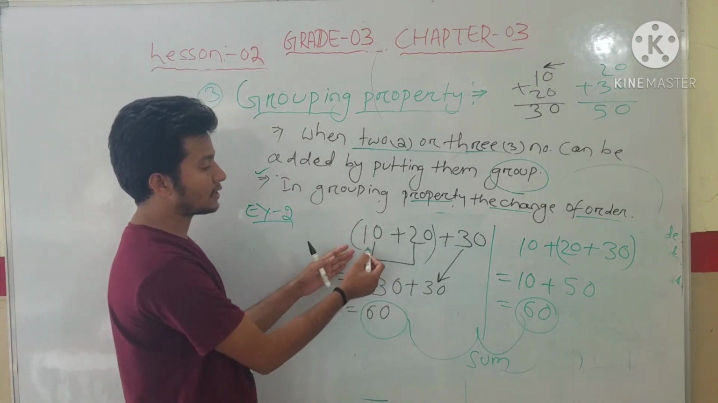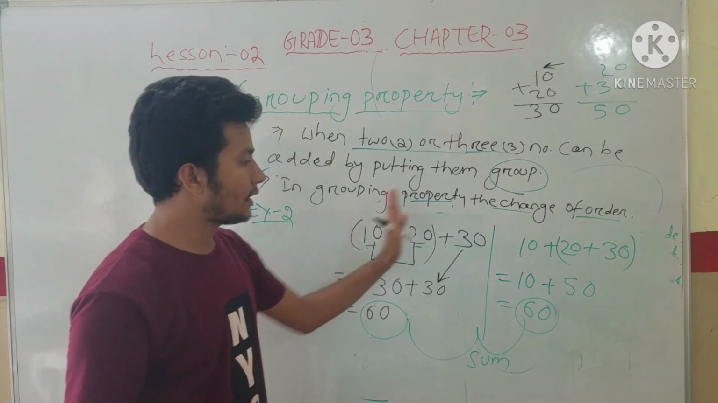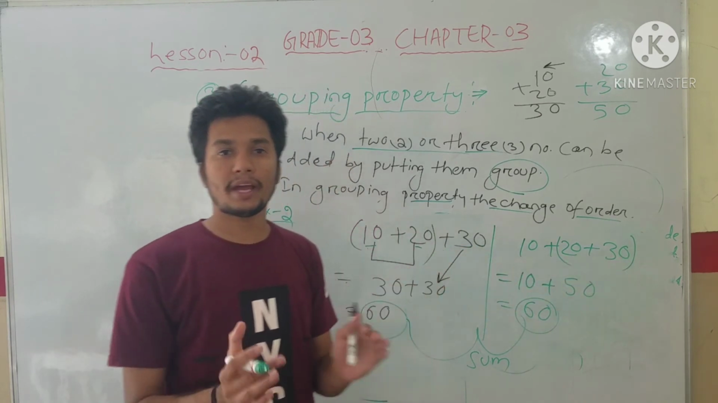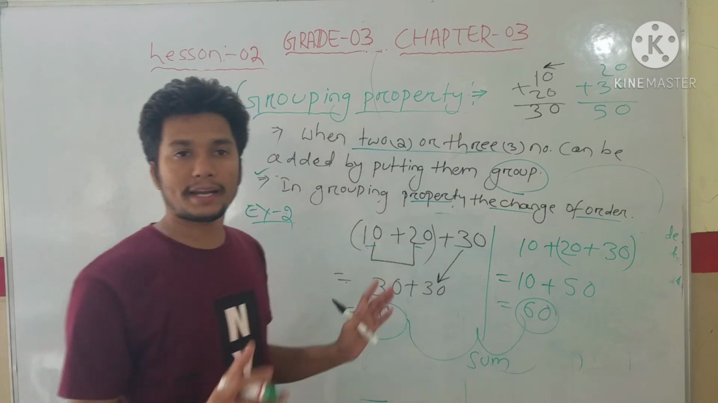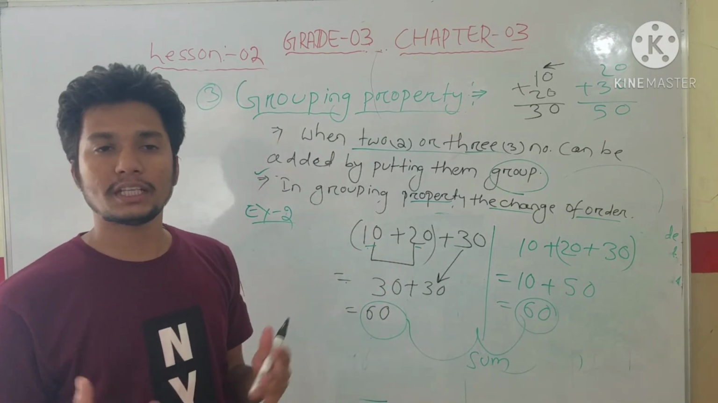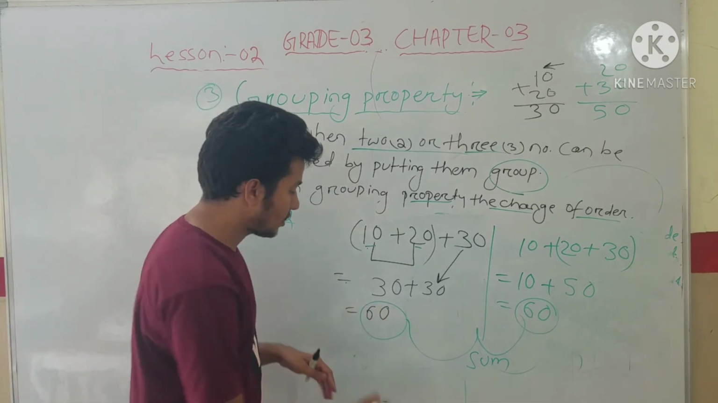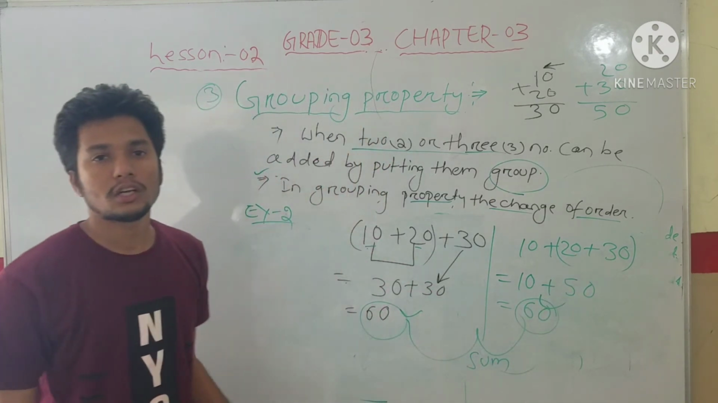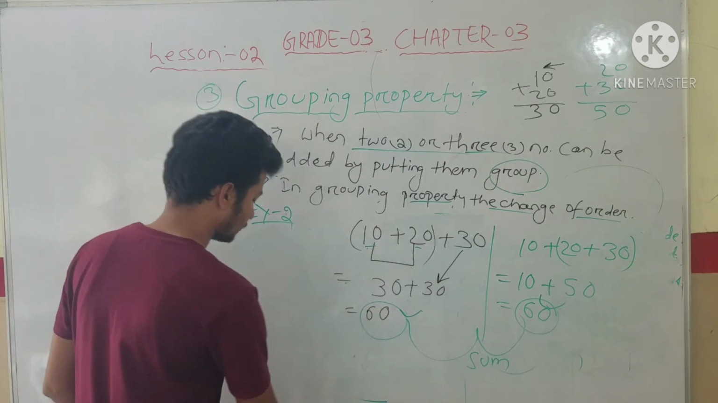Here you see, first addend and second addend we made into a group, and in the second step, second and third addends we made into a group. So when we change the grouping of addends, the sum remains the same, means the result is not changed. So here is 60, here also 60. Okay students, like this we can take more examples.